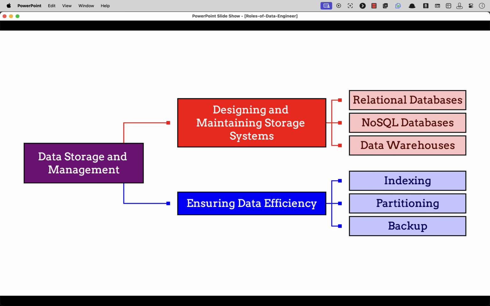Data storage and management. 1. Data engineers are responsible for designing and maintaining the data storage systems, such as relational databases, NoSQL databases, and data warehouses. 2. They also ensure that the data is properly indexed, partitioned, and backed up.